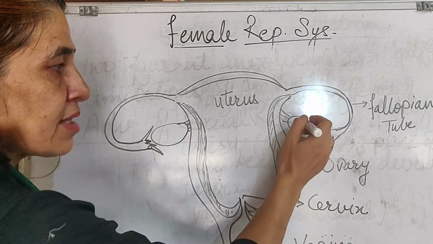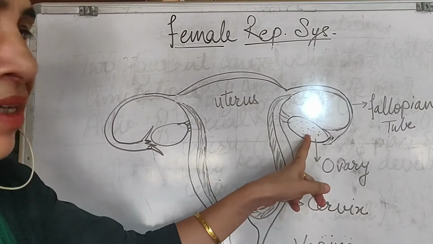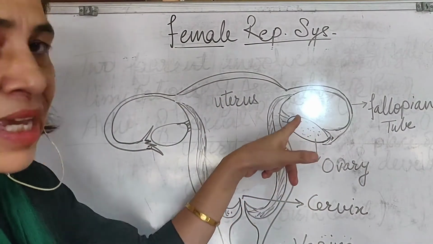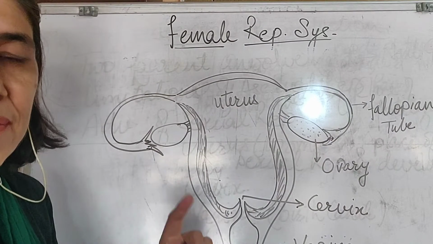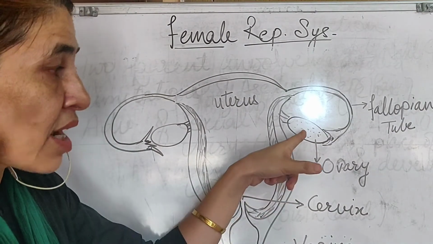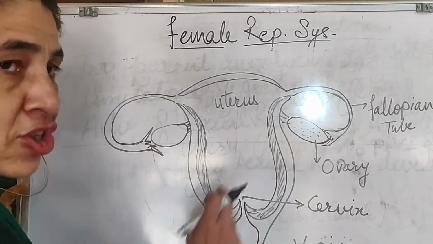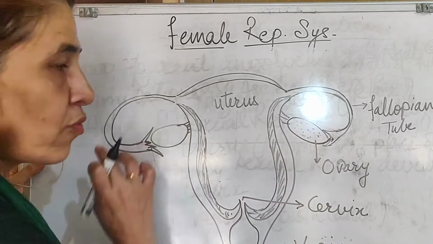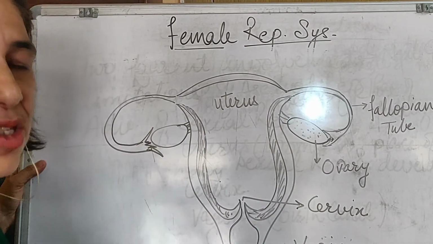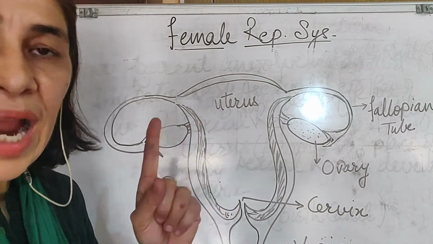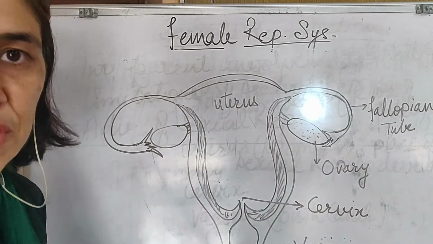The ovary is the place where egg maturation takes place. When a girl child is born, eggs are already present in it. Thousands of eggs already exist at the birth of the child, but they are all non-functional. They start maturing when puberty arises. When puberty arises, they mature, but one per ovary. Once in this ovary one egg matures, the next time in the other ovary one egg matures. One egg at a time, it matures and comes out into the fallopian tube.